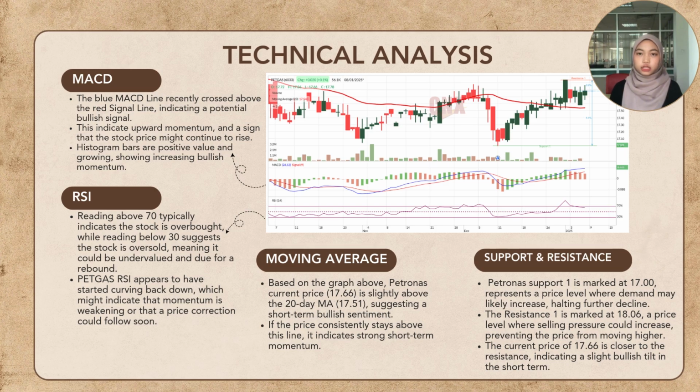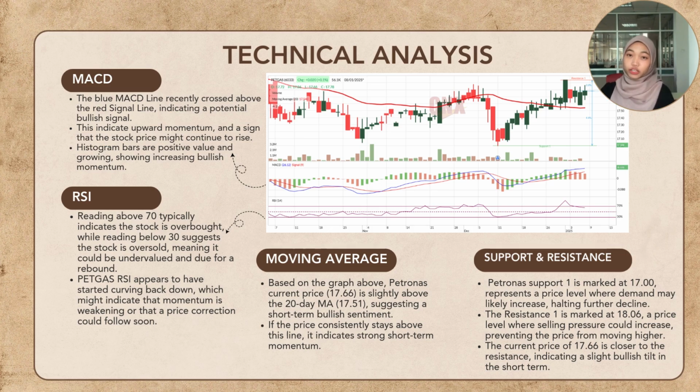Next is the Relative Strength Index, RSI. A reading above 70 typically indicates that the stock is overbought, while a reading below 30 suggests the stock is oversold, meaning it could be undervalued and due for a rebound. Petronas Gas' RSI appears to have started to curve back down, which might indicate that the momentum is weakening or that a price correction could follow suit.